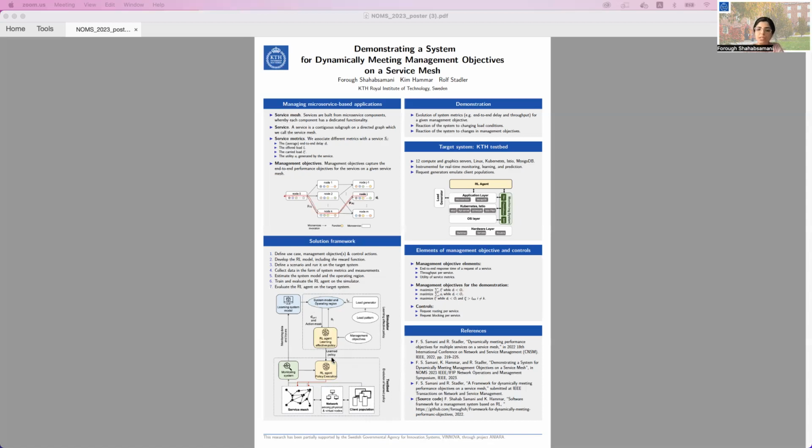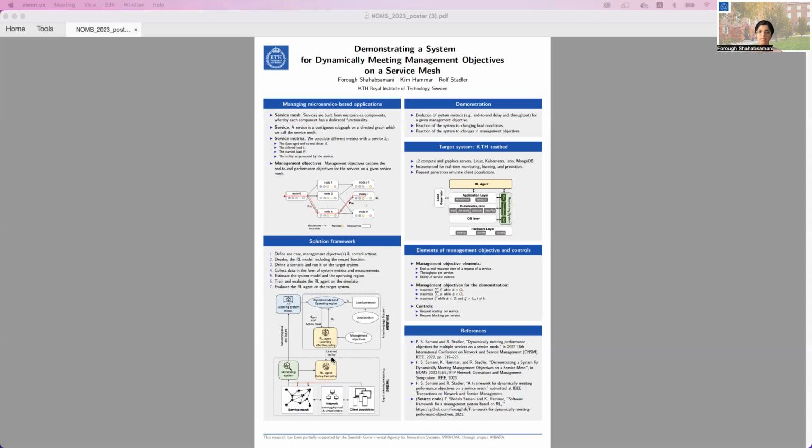These steps include defining the management objective and specifying the control actions that we can take in our system. Moreover, we have to define the reinforcement learning model and scenarios. Then we run the scenarios on our target system, collect the data, and use this collected data to learn the system model. Using the system model, we set up our simulator, and on the simulator we train the reinforcement learning agent to learn the control policy, or the optimal control policy.